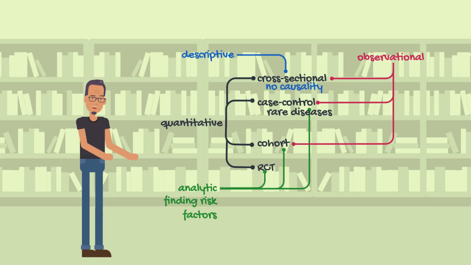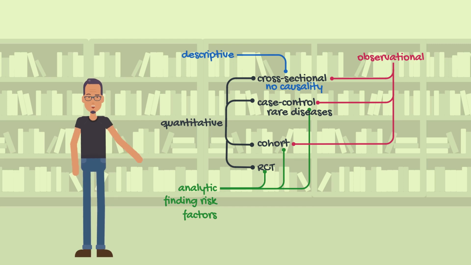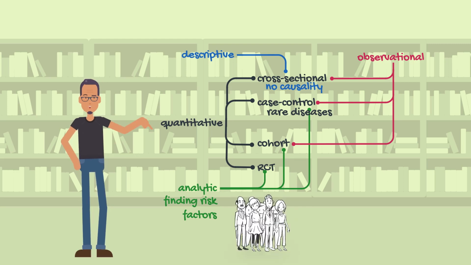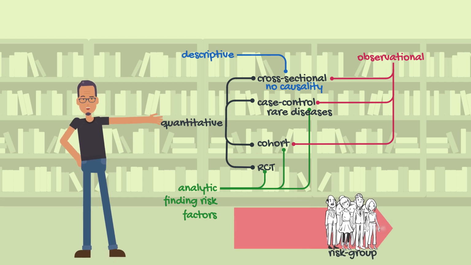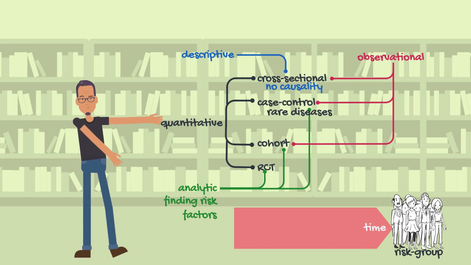Cohort studies are also observational. In cohort, we start with a group of people who are at risk for a specific condition. And by studying them during a time period, to see who is developing the disease, we can find out the risk factors.